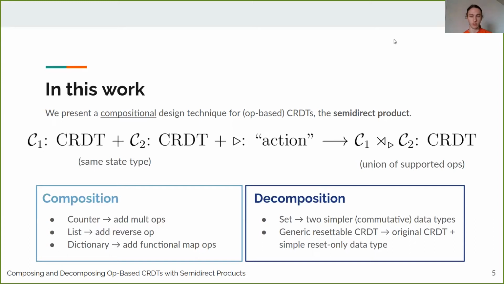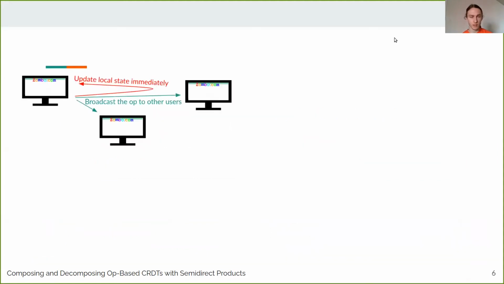And likewise, with some generic resettable CRDT designs, we decompose them into the non-resettable and the resettable parts. So to explain our construction, I first want to give a bit more background on how CRDTs work. So recall our system model. When one user updates the state, they update their local state immediately and also broadcast the operation to other users in the background. So the problem can come if you have conflicting operations.